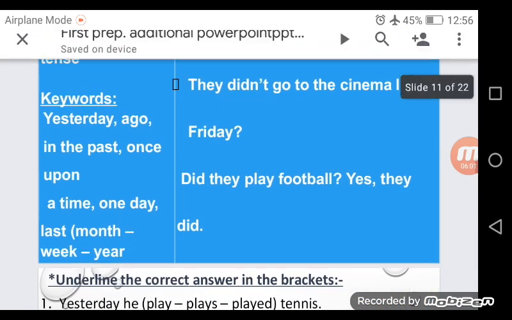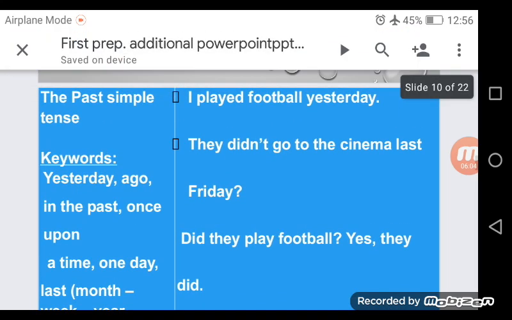Now let's move to another tense. The past simple tense. Look at the sentences on the right. I played football yesterday. This sentence is in the past. How do we know? The verb played is in the past form. Ed is usually added to some verbs that we call regular verbs in the past and past participle. Also, the word yesterday tells us about the past. The next sentence, they didn't go to the cinema last Friday.